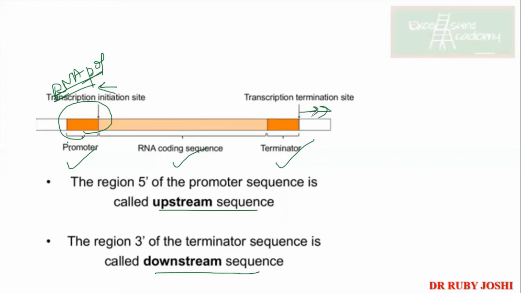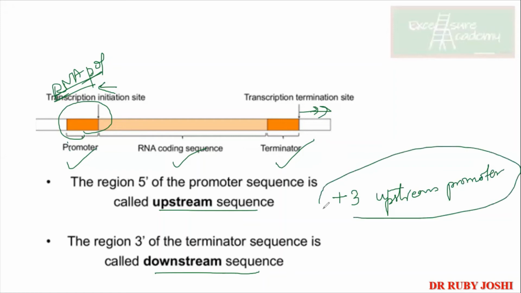Now, when you want to express something, like if I'm saying that the sequence is starting from +3 of the upstream promoter sequence, अगर कहीं पे आपने ऐसा पढ़ा, so what does it mean?